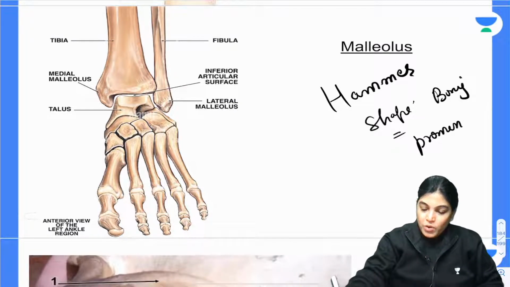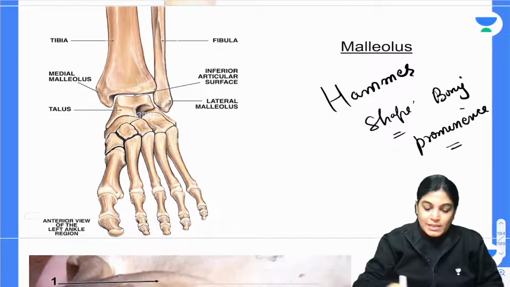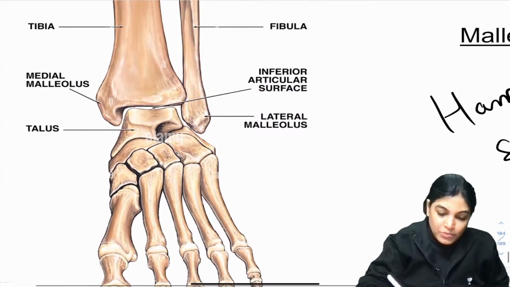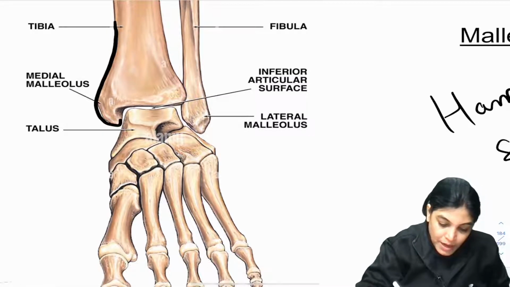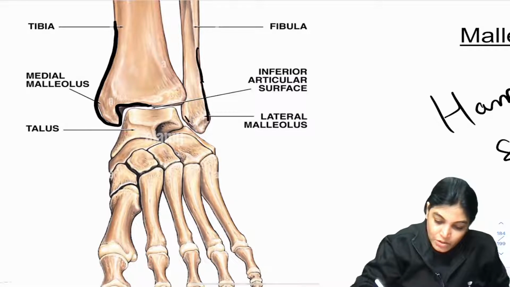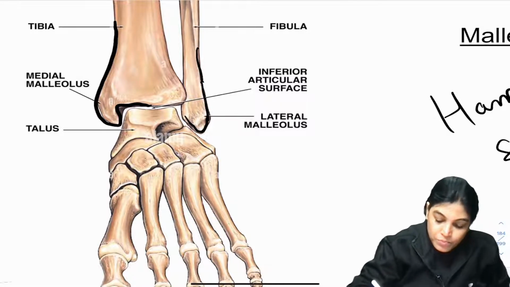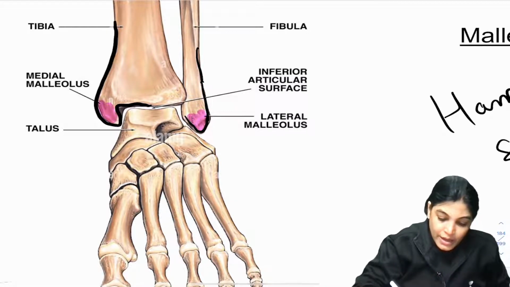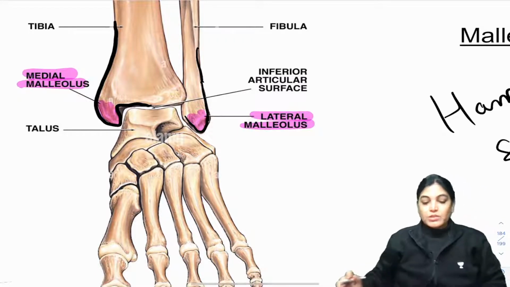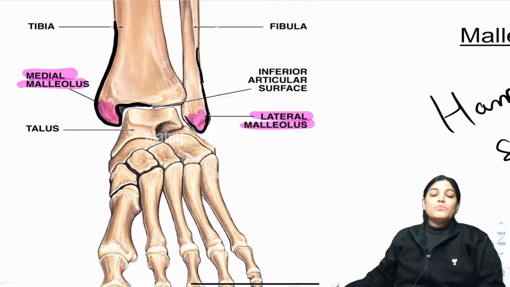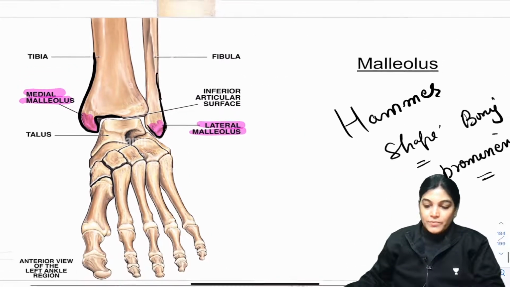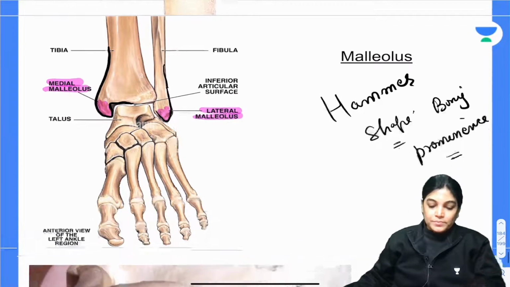If you see this diagram, this is the lower end of the tibia and this is the lower end of the fibula. You can see they have prominences, projections, in the form of a hammer. This is the medial malleolus and this is the lateral malleolus. The lower ends of the tibia and fibula form the malleoli.